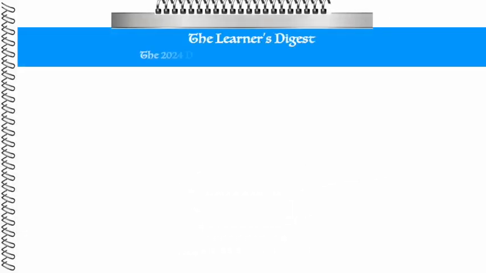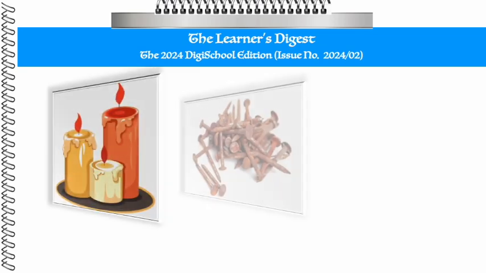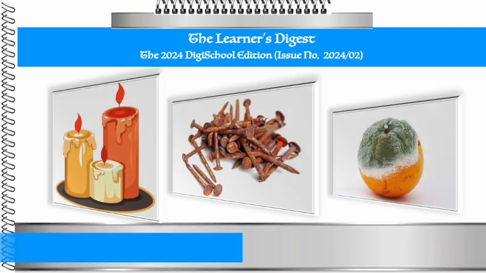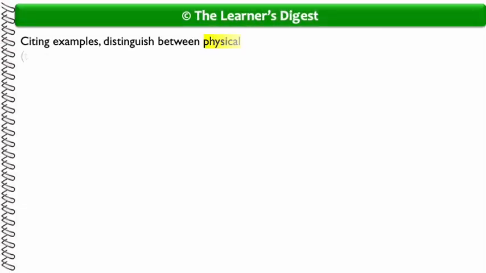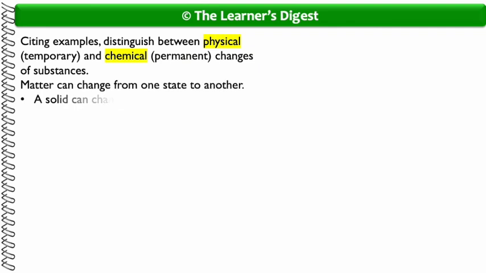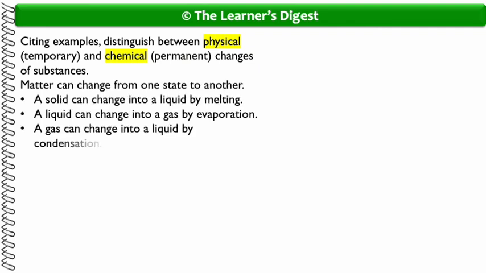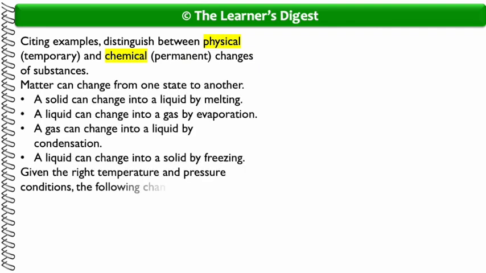This is the Learner's Digest. In this edition, we will distinguish between temporary and permanent changes in substances. Citing examples, distinguish between physical and chemical changes of substances.